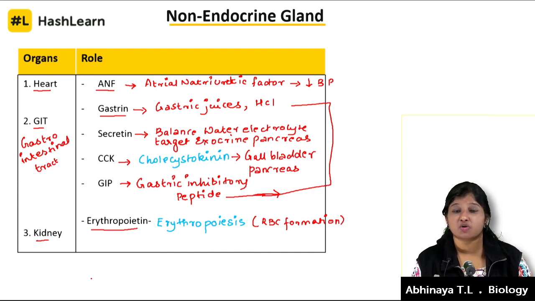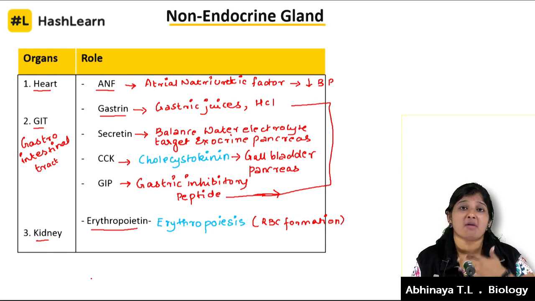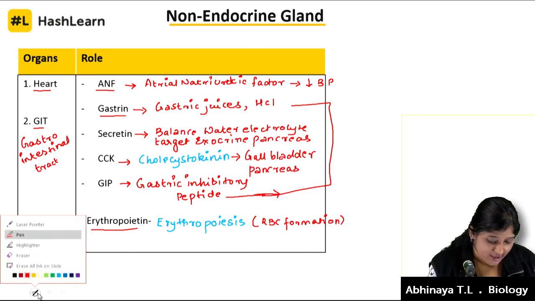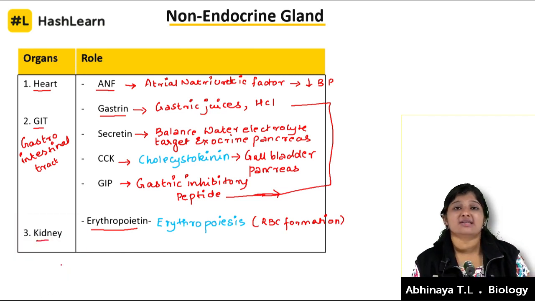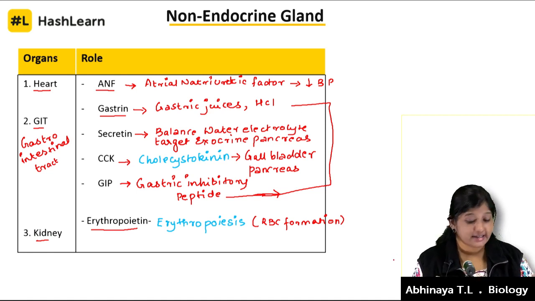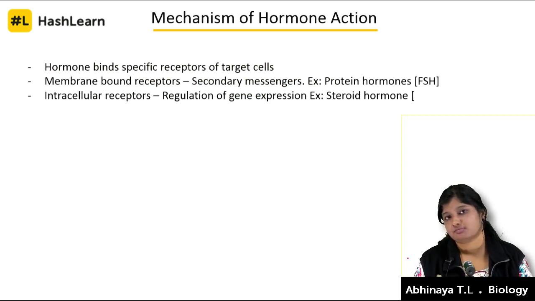Look at the functions, they are humongous. We are just reading the main function of what they are doing, but when we get into the detailed study of all the endocrine glands, they have been doing a marvelous kind of job, with various functions in the human body. Okay, so now we studied the non-endocrine glands: heart, GIT and kidney. We'll get into the mechanism of hormone action.